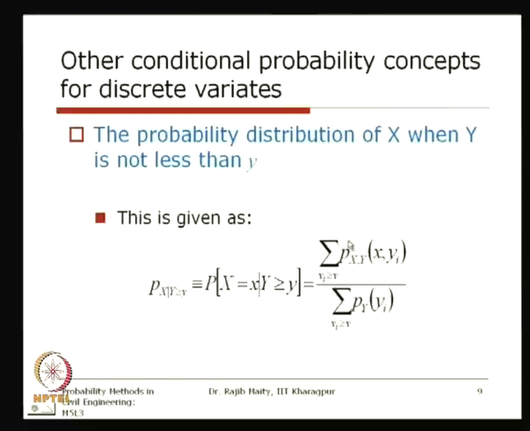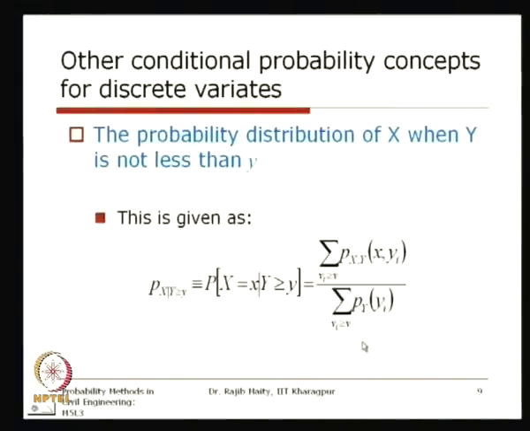Now we are taking the joint probability distribution for that range, for y greater than that specific value, and asking what the probabilities are for different values of x. So we are concentrating on that specific range of the joint PMF.